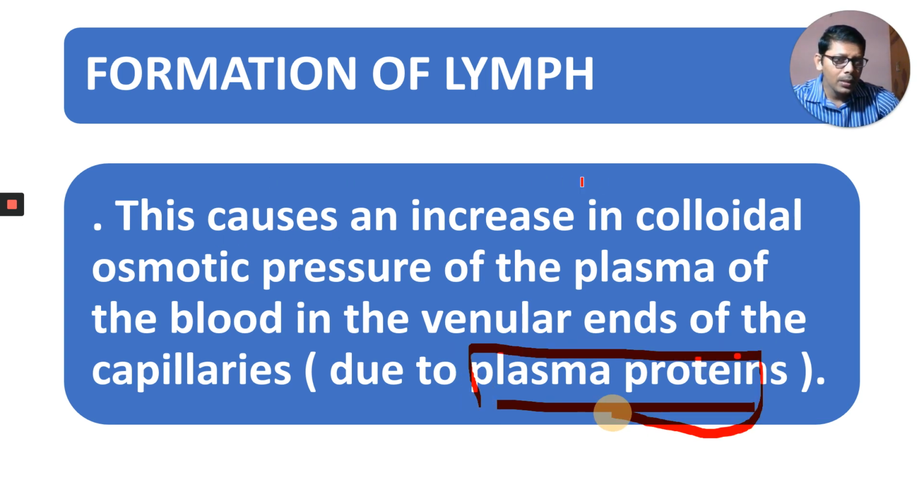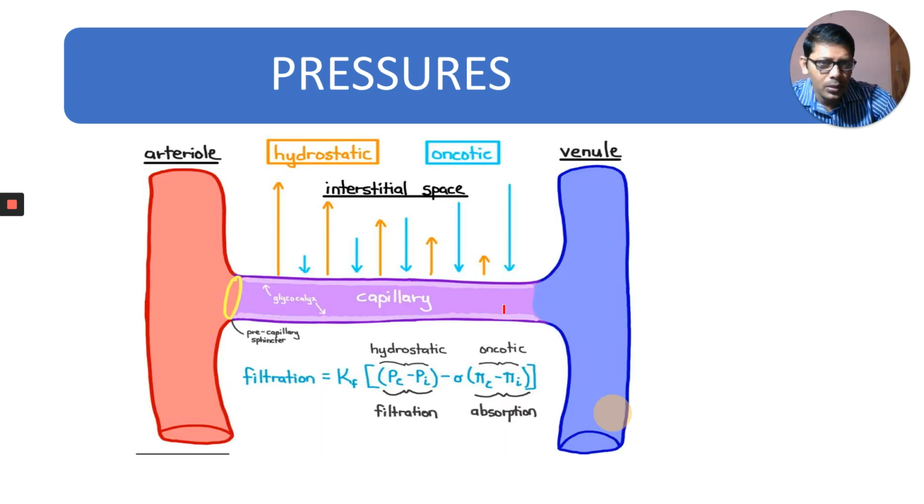You learned this term in first year also. Plasma proteins are colloids, and they increase the colloidal osmotic pressure of plasma in the venular ends of the capillaries.